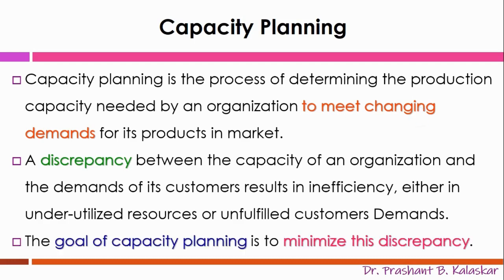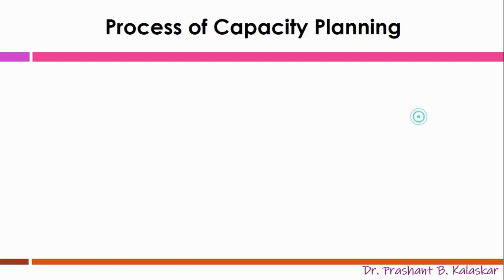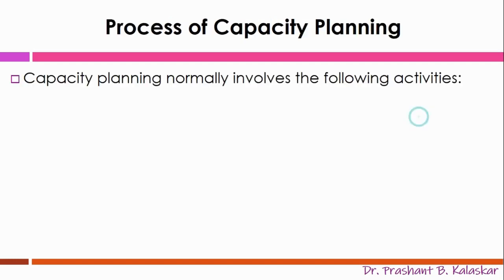The goal of capacity planning is to minimize this discrepancy and match with the demanded quantity so as to meet the supply quantity. Capacity planning is important so as to match the capacity, which will allow companies to match with the demanded quantity in the market.